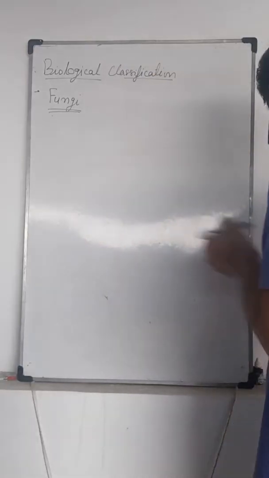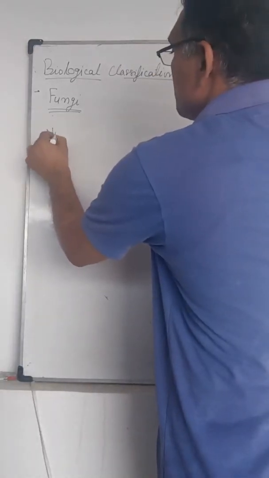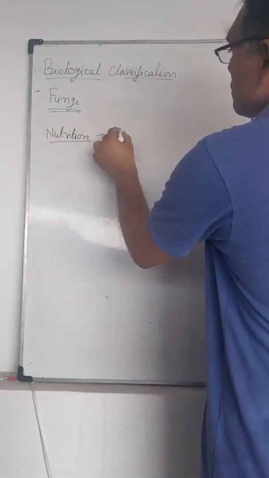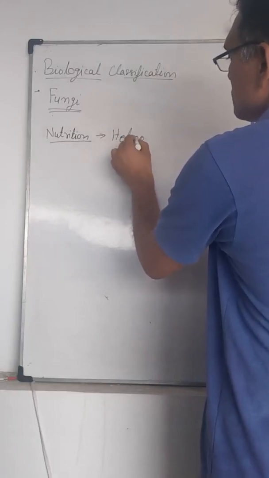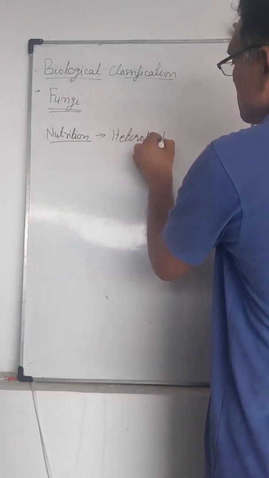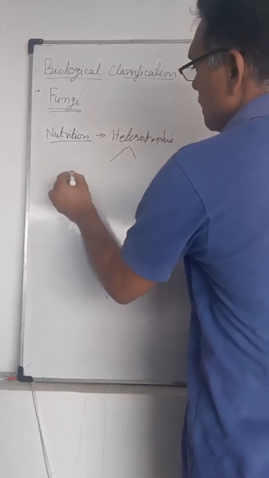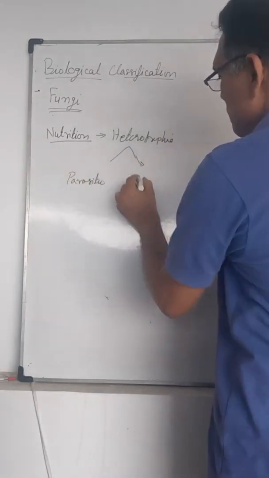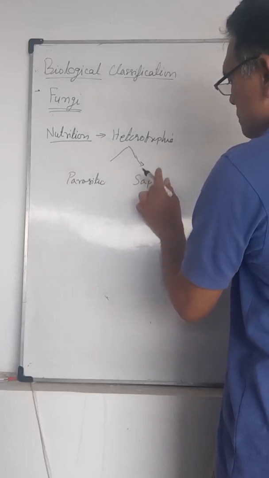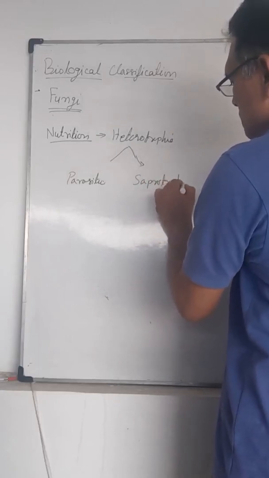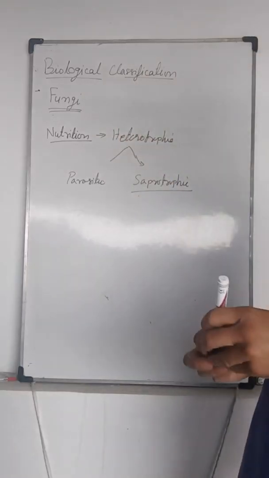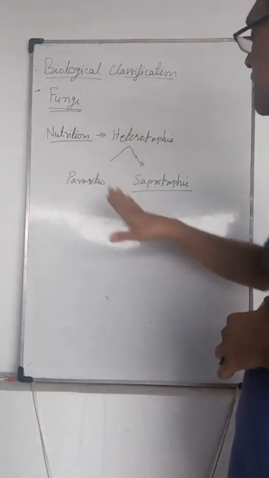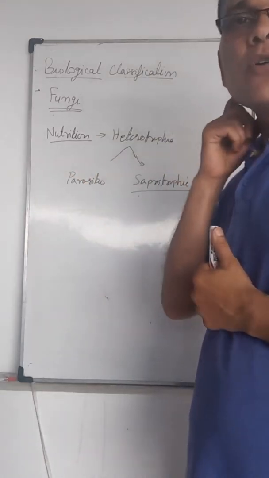First of all, nutrition. The nutrition in fungi is heterotrophic nutrition. Heterotrophic nutrition may be parasitic or saprotrophic. Normally in most fungal groups, saprotrophic nutrition is present, in which the fungus lives on dead organic matter. Sometimes it is also present on living organic matter.